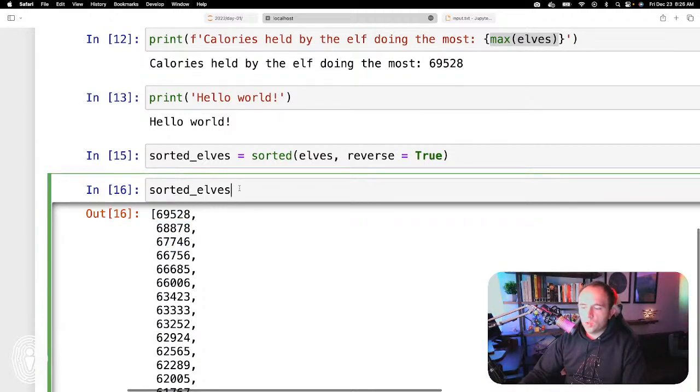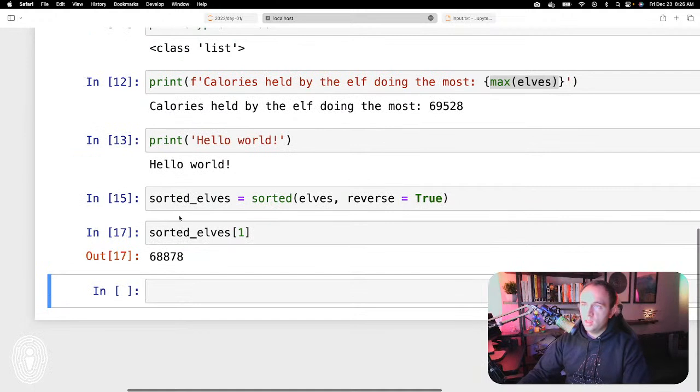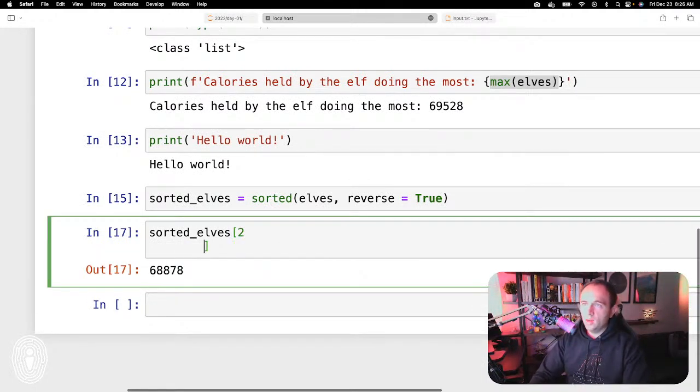And so I am going to grab the top 3 elves by doing some list operators. When it comes to these list values, you can reference these individual items at their index value. So if I wanted to get at 69528, within a bracket after the list, I can pass in whatever that index position is, and it will give me that value. Now, indexing in most programming languages, including Python, starts at 0, not 1. So if I were to pop in a 1 here, this would be 68787. So let me demonstrate that. If I pop in a 1 there, and then a 2 there, then I could do that.